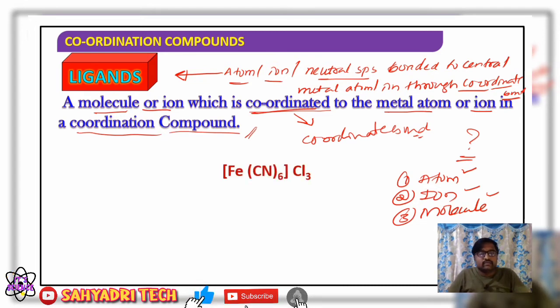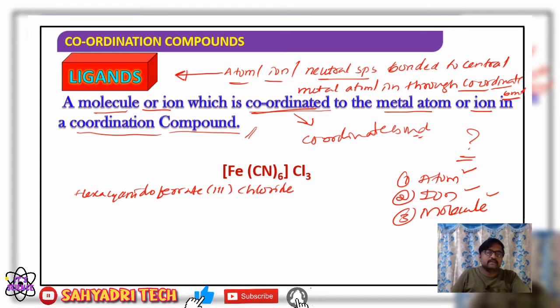Well, if I consider the example of hexacyanidoferrate(III) chloride complex, don't bother about the name, we just consider the ligand here.